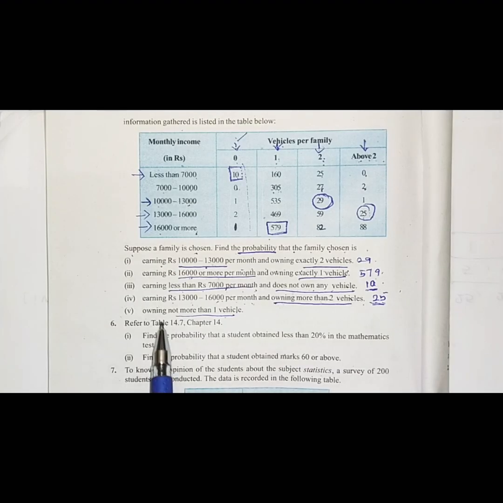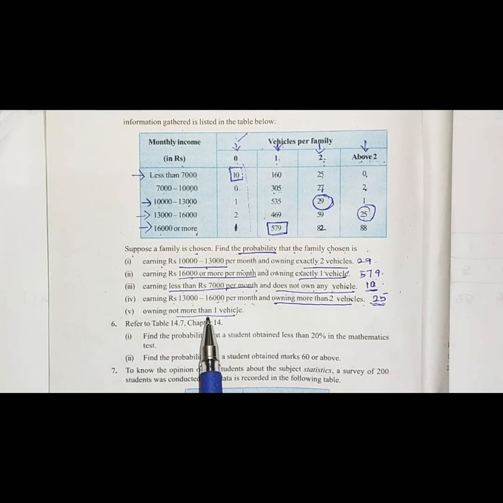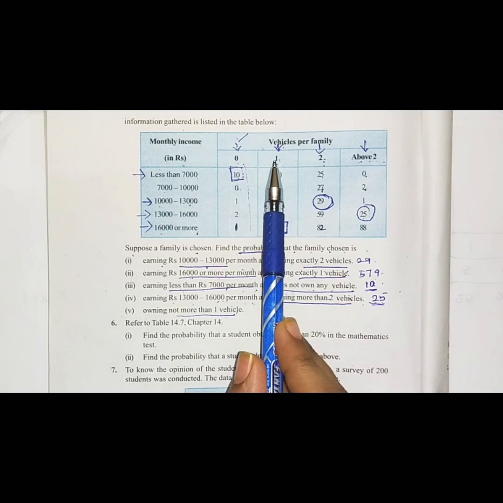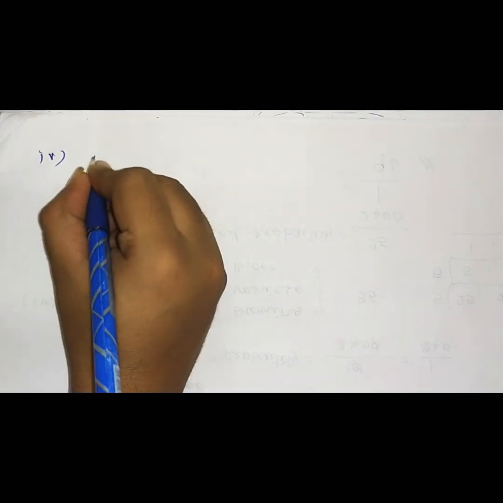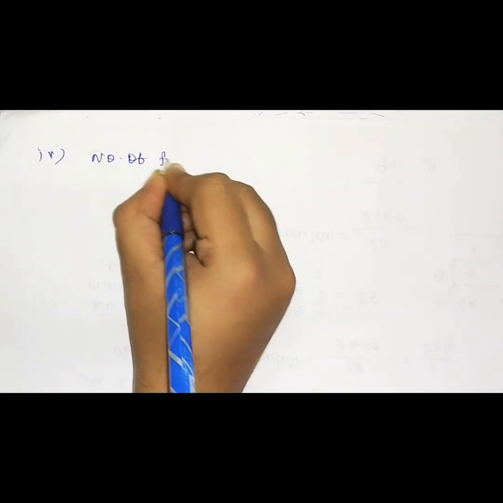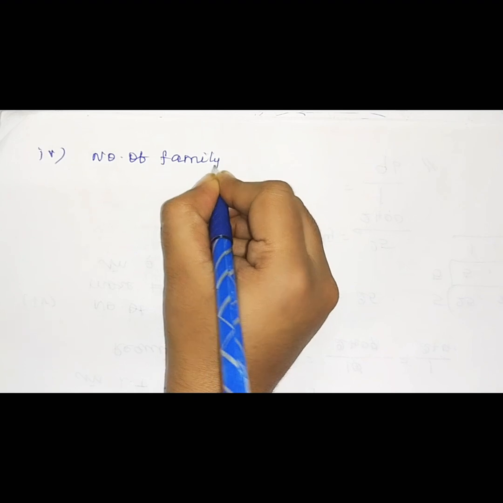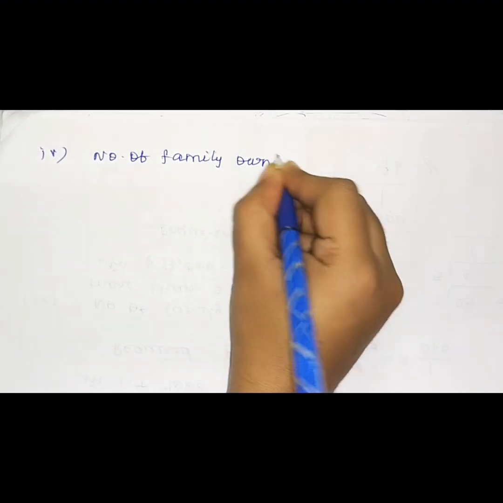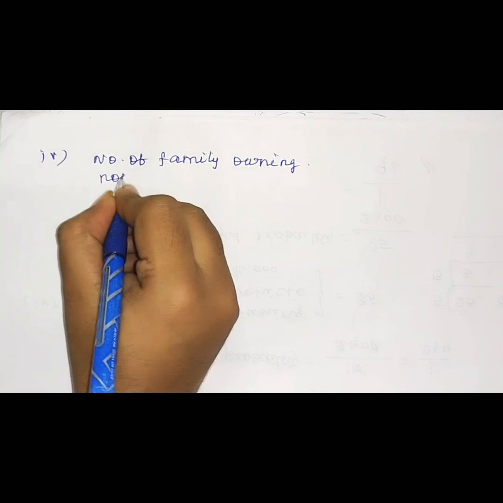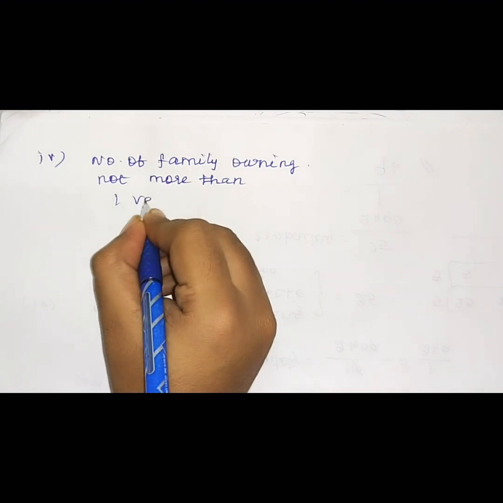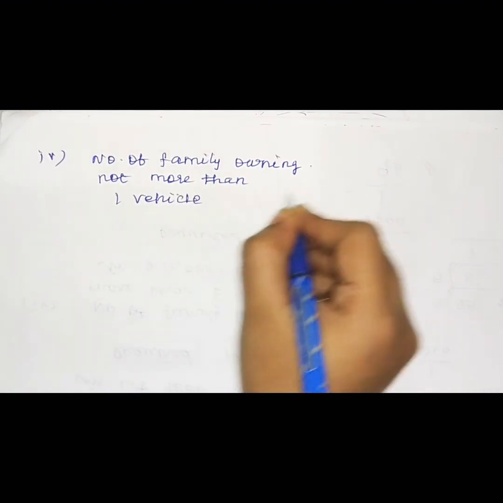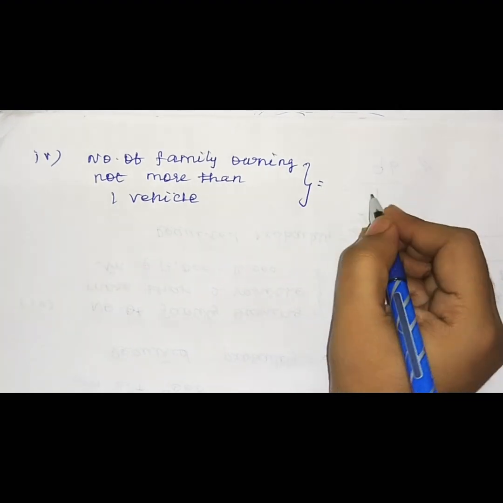The fifth one is owning not more than one vehicle. Already I told you, not more than one vehicle means we have to consider 0 also and 1 also. So both these columns we have to add. Now we can write the fifth one. The number of families owning not more than one vehicle. Not more than one vehicle, we have to consider 0 vehicles and 1 vehicle both. See, you can see the table.